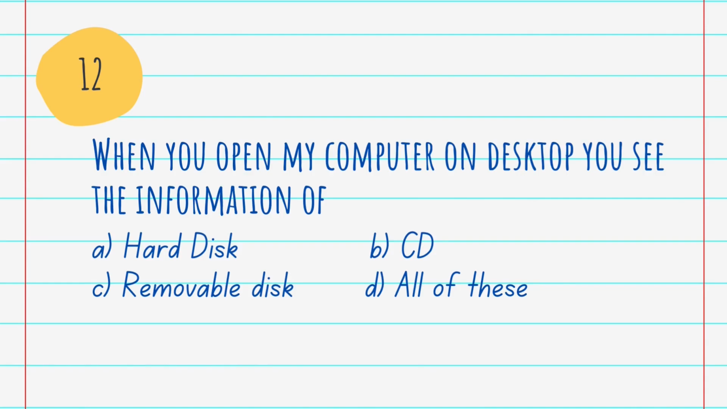Okay. Then the next question is, when you open My Computer on desktop, you see the information of A. hard disk, B. CD, C. removable disk, and D. all of these. And the answer is D, all of these. When you open My Computer on desktop, you see the information of hard disk, CD, and removable disk. All primary computers' hard drives are found inside a computer case and are attached to the computer's motherboard using an ATA, SCSI, or SATA cable. Hard drives are powered by connections to the power supply unit. That's why our answer is D, all of these.